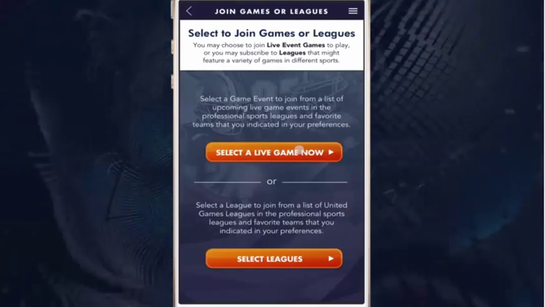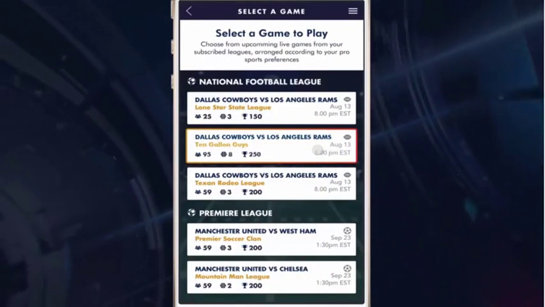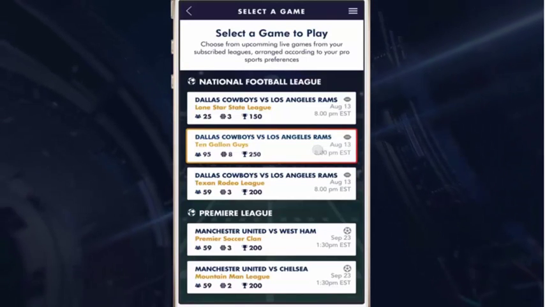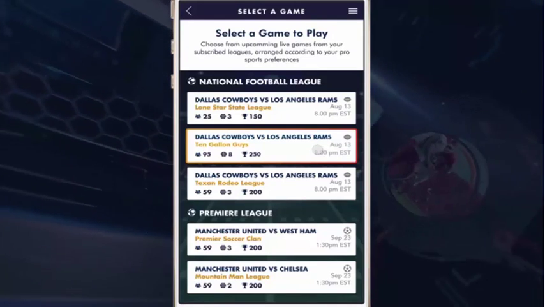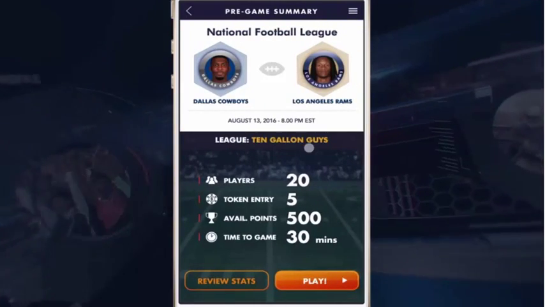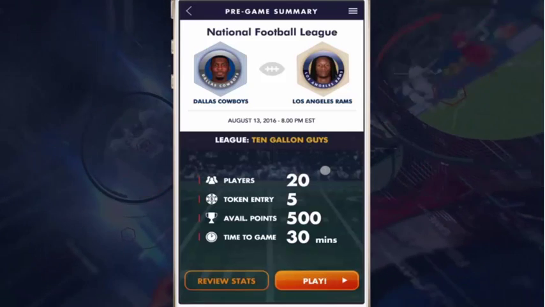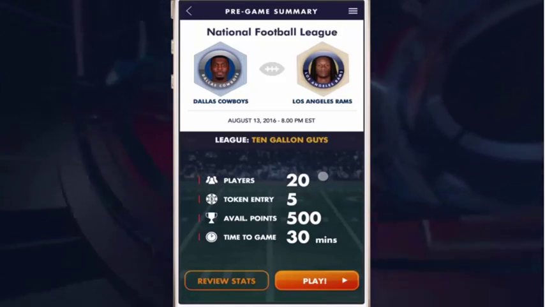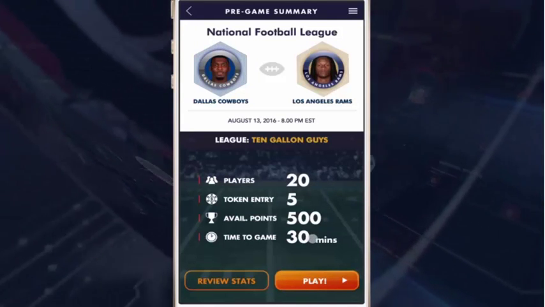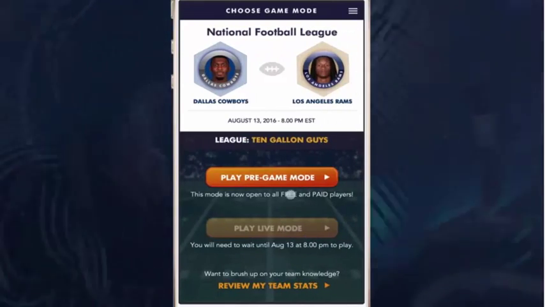Now let's select a live game to play. We go in and see that as we have made the Dallas Cowboys our favorite team, we can see Dallas Cowboys games. And these are the upcoming games in the next day or so that I can choose to play. I can choose this one in the middle based on player, number, and tokens available. I see the stats available to me on that particular game, how many points are available to win if I get all my predictions and picks correct, and the time to game launch of the live game. I'm ready to play based on this information, and so I click play.